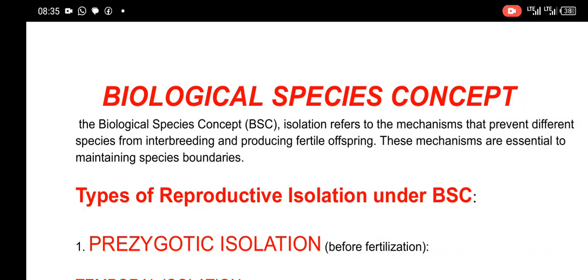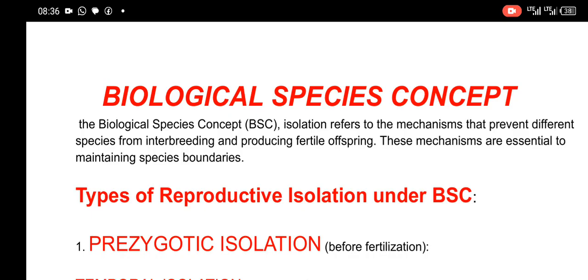So today we are looking at a quite interesting topic, which is what we call the biological species concept. So what is this about? You might wonder, why is it that a very small dog such as a Chiweenie cannot interbreed with a big dog such as a Boabo? So this is what we are looking at.